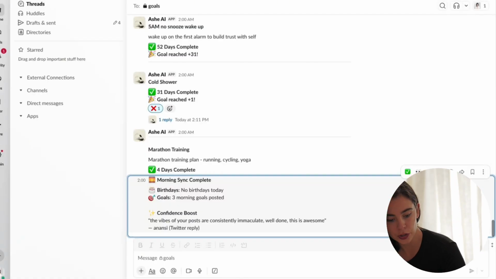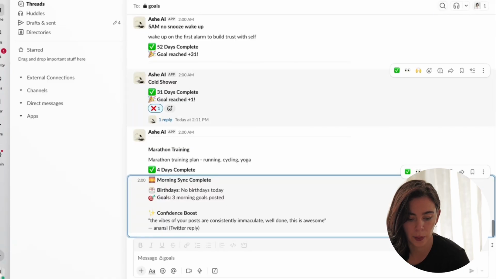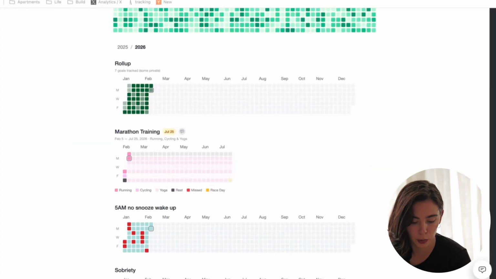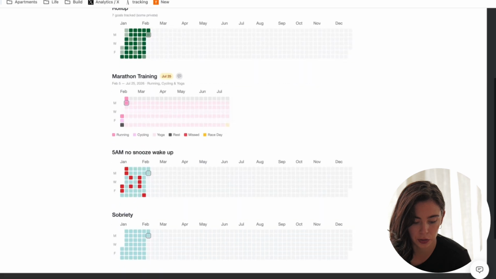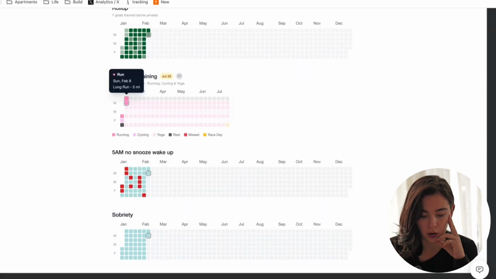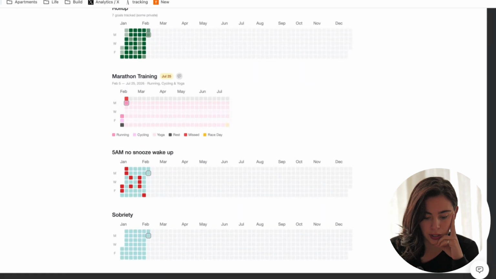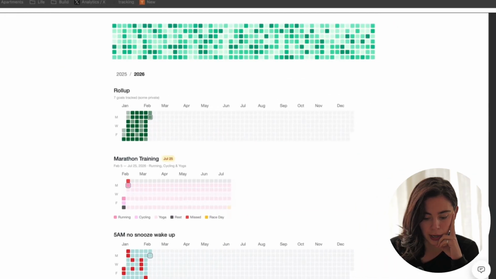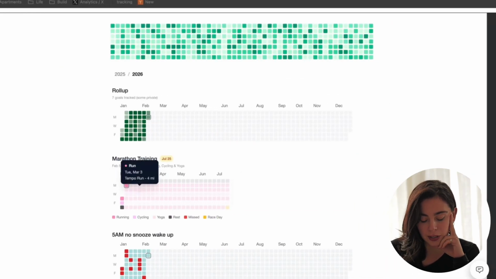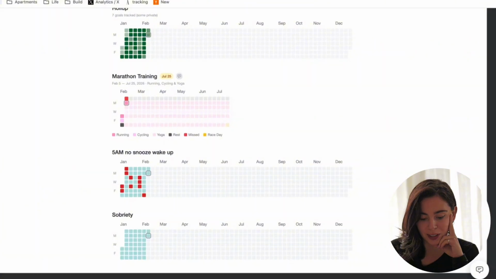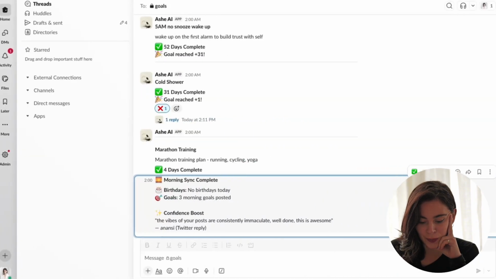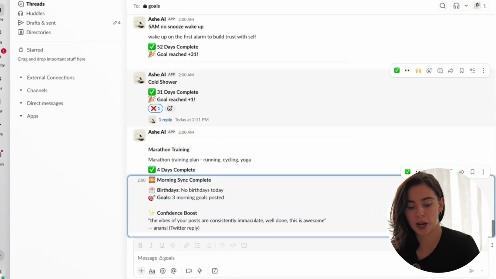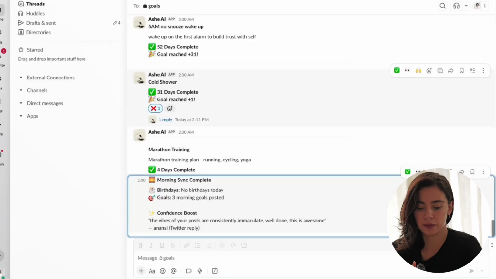everything is coming in one place. So in the morning, I'd wake up and I can emoji something if I've missed it, and that would reflect within the contribution grid. Because I'm signed in, I could also click a square here and have it update publicly for everyone else to see when I missed a day as like a form of accountability. But yeah, otherwise, this is what I'm checking. This is kind of the explicit feedback loop.